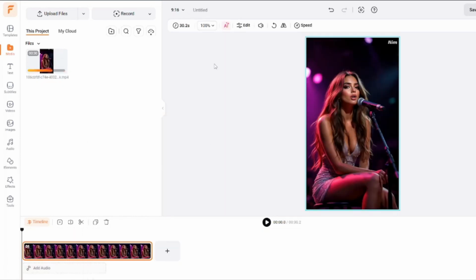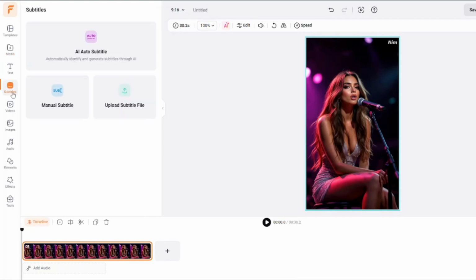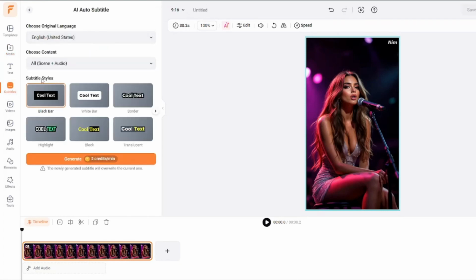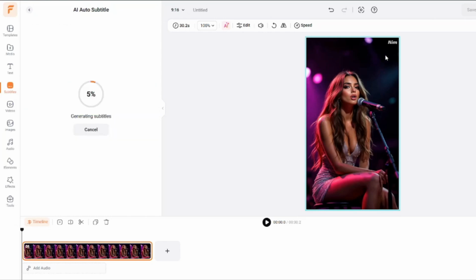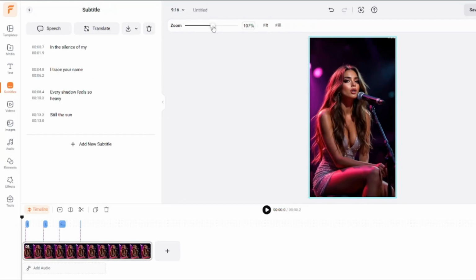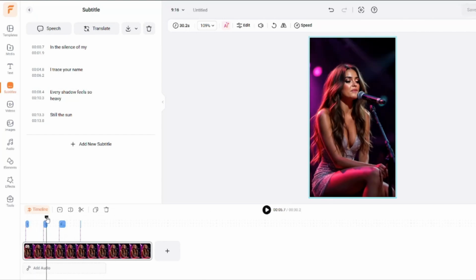And from here, I'm going to click on subtitles and click on AI auto subtitles. Okay. And you can also select your subtitle styles and everything. I'm going to choose this one and simply click on generate. And you guys can see we are also seeing this Nim logo. So you can easily crop this out. You can zoom this image a bit so that the logo goes away. Now this looks great. And now our subtitles have been added. You guys can see right over here.